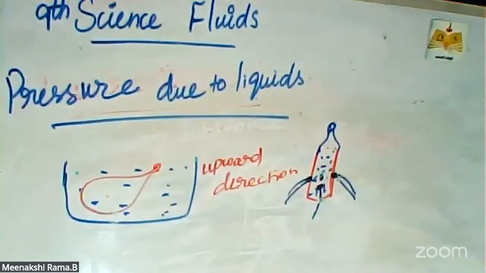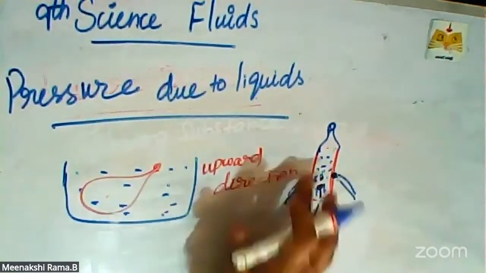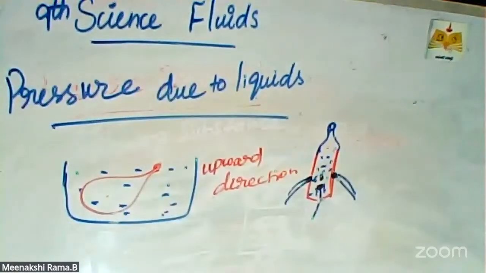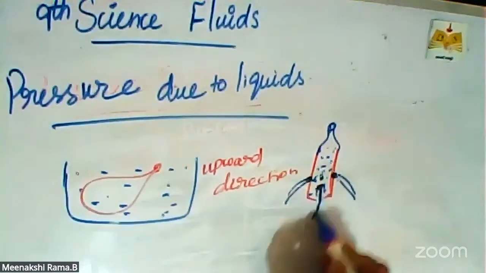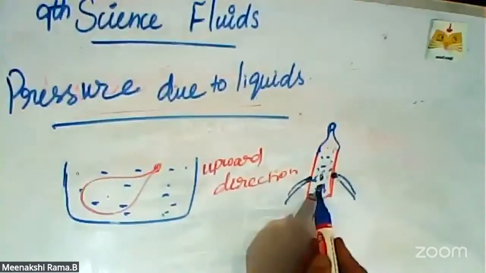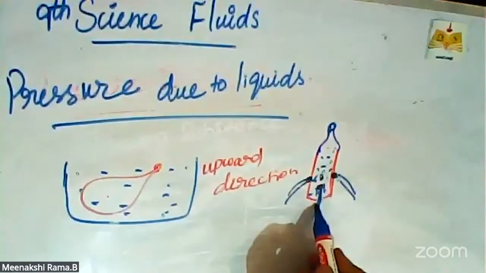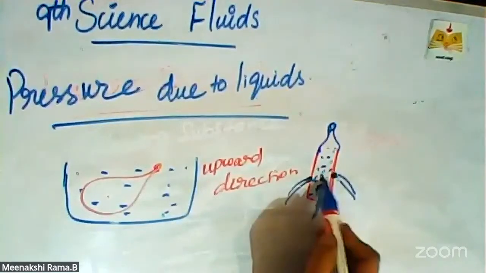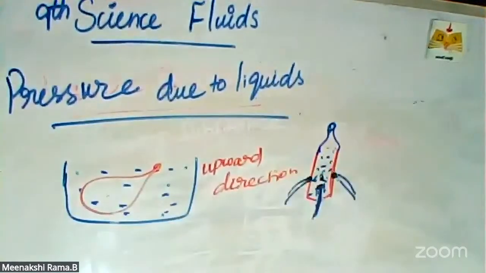Okay, so the pressure acts on the lateral sides of the bottle. Though the bottle has holes on the sides, we can see that the water is coming out with the same speed. The speed of the water is the same in all directions, because the liquid exerts lateral pressure on the walls of the container. So this concept is proved with the help of this example. Liquid exerts lateral pressure.